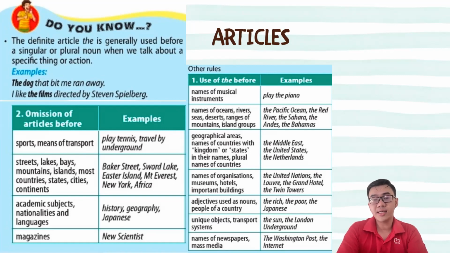Before names of organizations, museums, hotels, important buildings: the United Nations, the Louvre, the Grand Hotel, the Twin Towers. Before adjectives used as nouns, people of a country: the rich, the poor, the Japanese. Before unique objects or transport systems: the sun, the London Underground. And lastly, before names of newspapers, for example, the Washington Post, or the Internet.